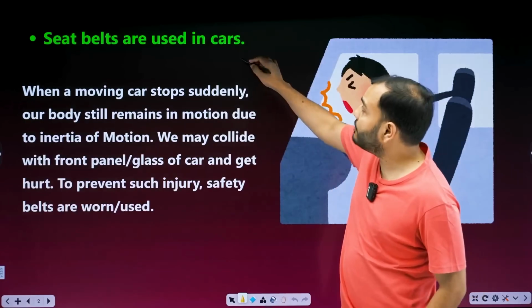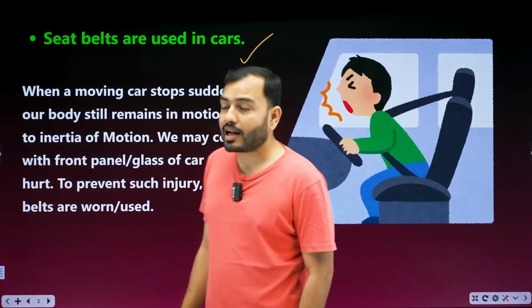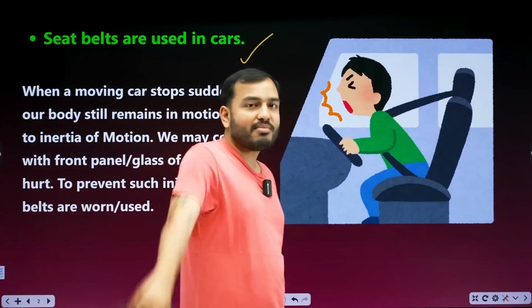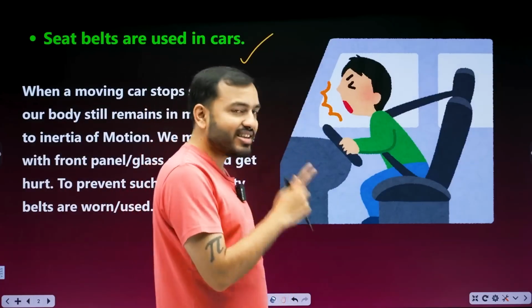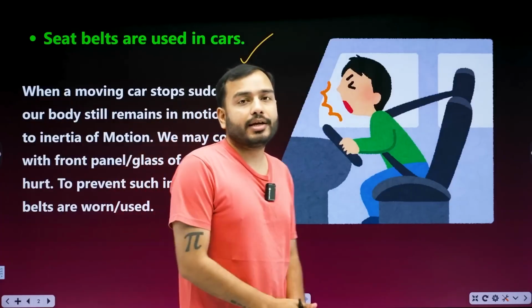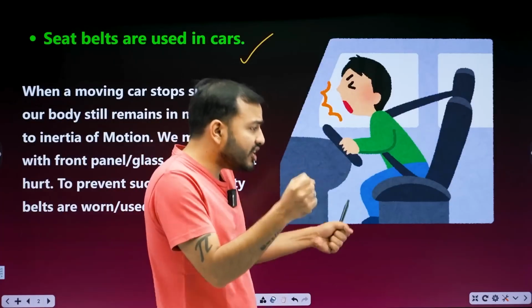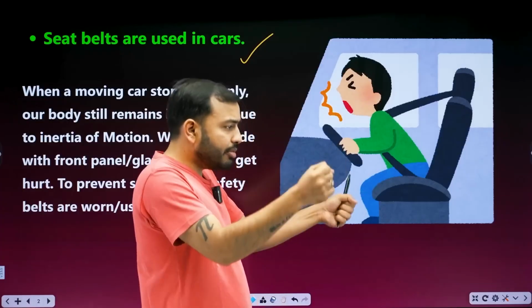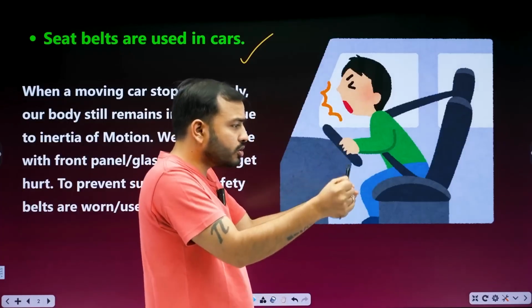Next thing is why we wear seat belts. In the car, if your bhaiya is sitting beside you, they will say, do not wear a seat belt. It's enjoyable, but always wear a seat belt. Now imagine the car is moving, speeding up, and you're moving. Your body is also in motion with the car. The car is in motion, your body is in motion.